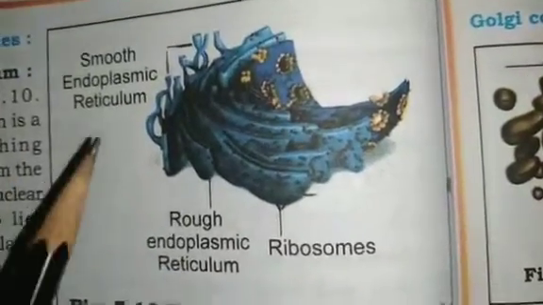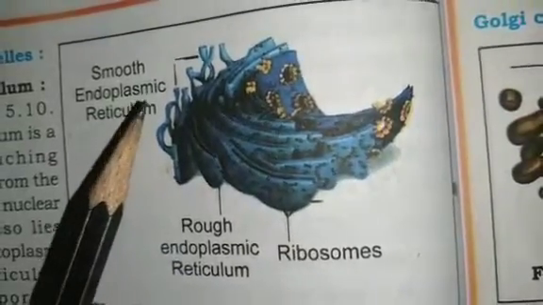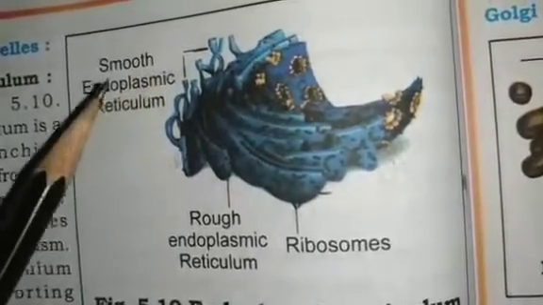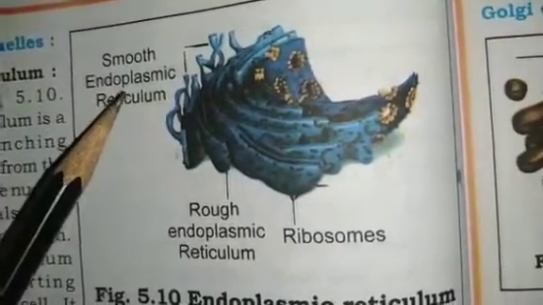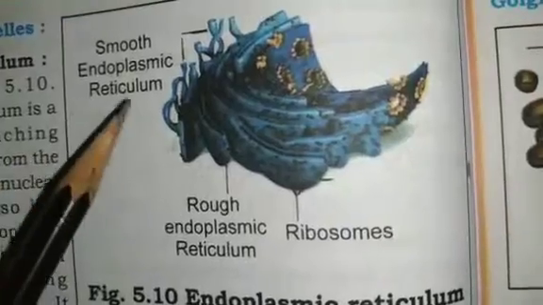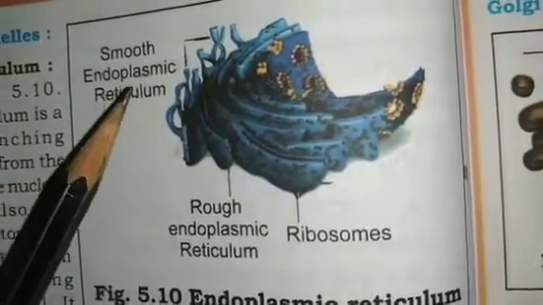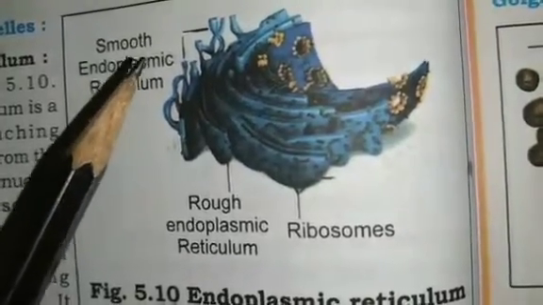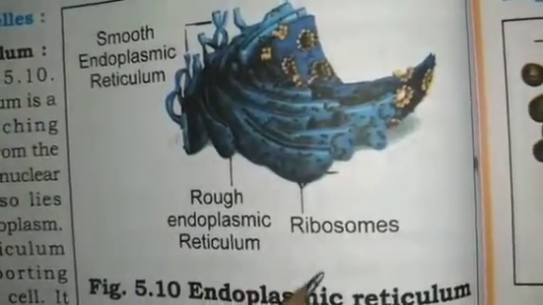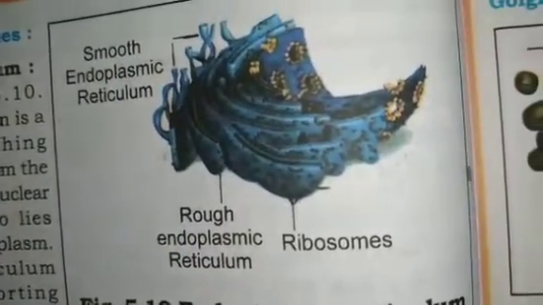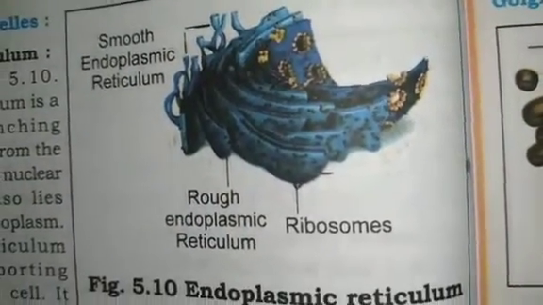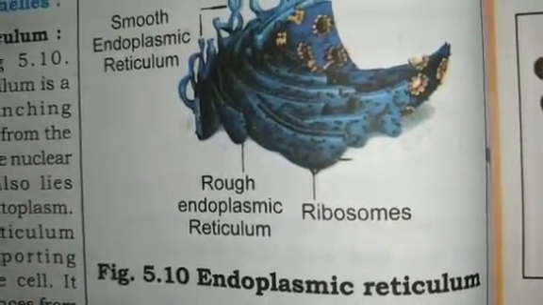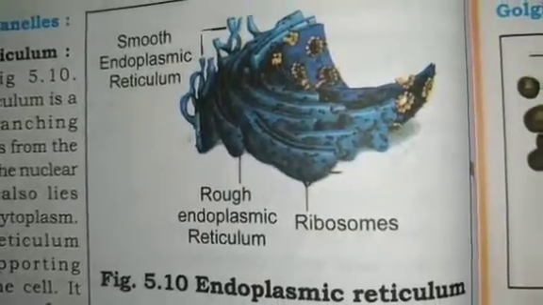And next is the smooth endoplasmic reticulum. It helps in the manufacture of fat molecules. The function of smooth endoplasmic reticulum is to help in the manufacturing of fat molecules or lipid molecules. These lipid molecules are important for cell function. Some of the proteins and lipids help in building the cell membrane. The cell membrane, or plasma membrane, is made up of proteins and lipids.